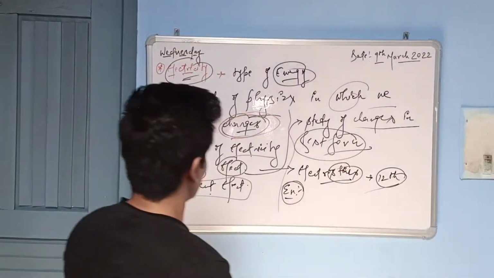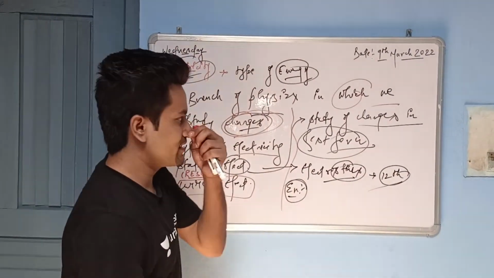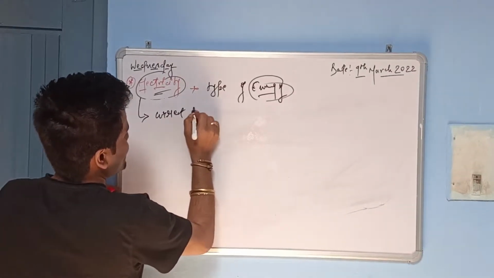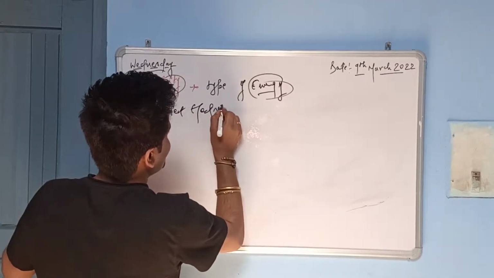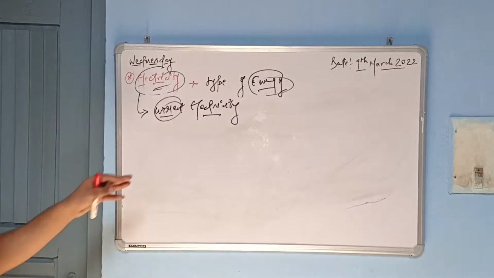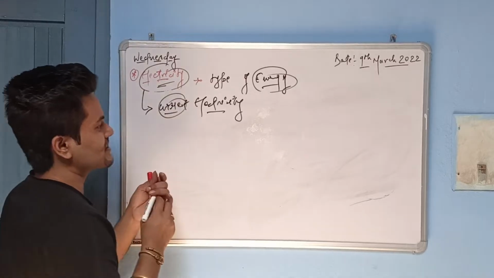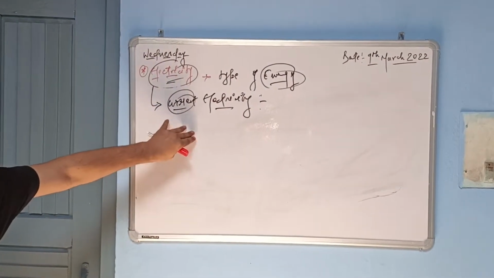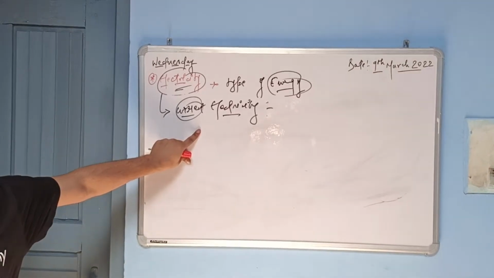After this, about current electricity, just wait one minute. The second thing is current electricity. We are running out of time, guys, so I'll try to introduce the chapter. At least you should get an idea what electricity is. Current electricity is a branch of physics in which we study electricity.